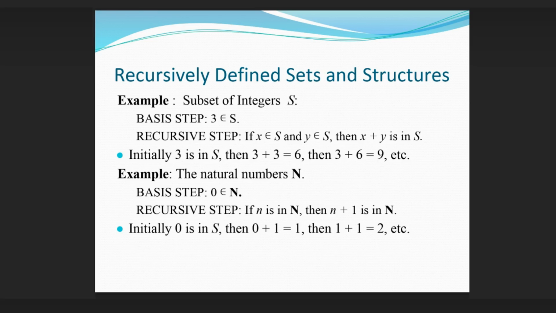Recursively defined sets and structures. Example, subset of integers S. Basis step: 3 is in S. Recursive step: if x is in S and y is in S, then x plus y is in S. Initially 3 is in S, then 3 plus 3 equals 6, then 3 plus 6 equals 9, etc. Example, the natural numbers N. Basis step: 0 is in N. Recursive step: if n is in N, then n plus 1 is in N. Initially 0 is in N, then 0 plus 1 equals 1, then 1 plus 1 equals 2, etc.